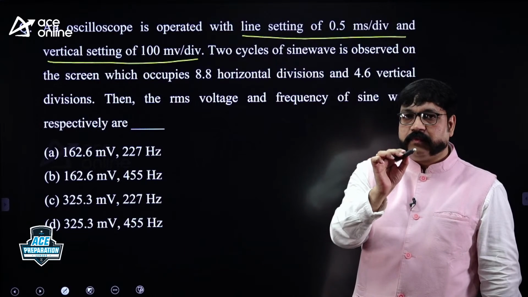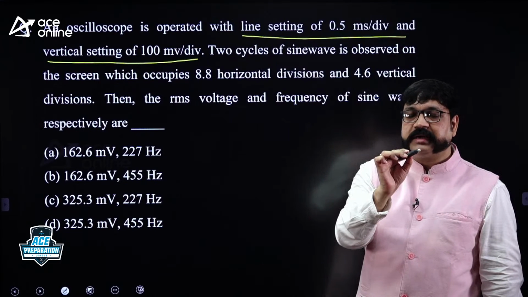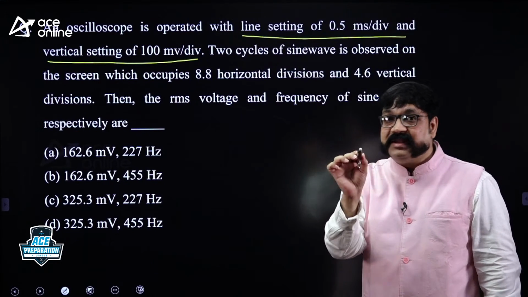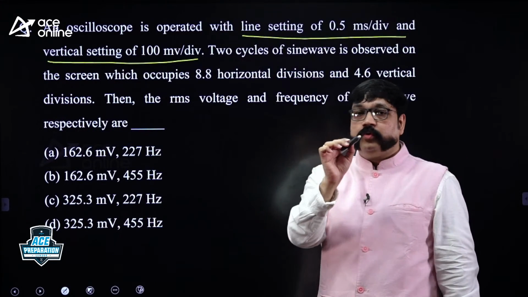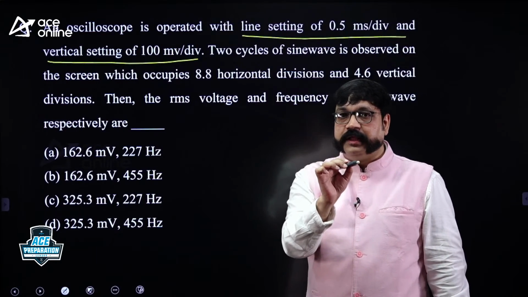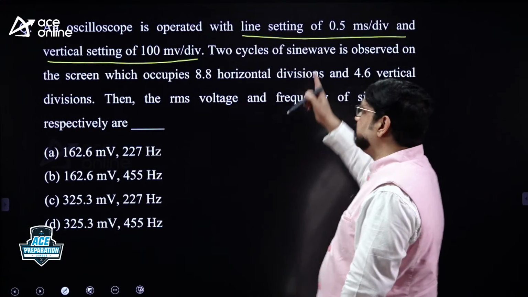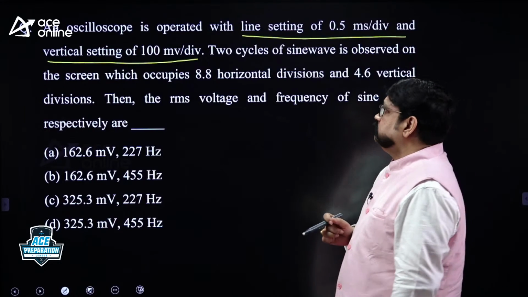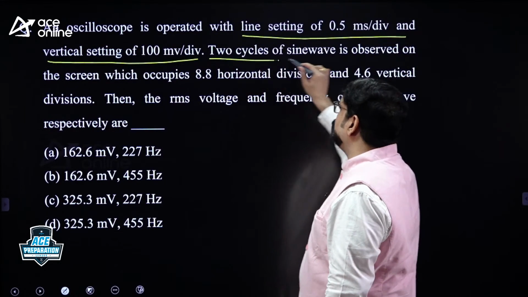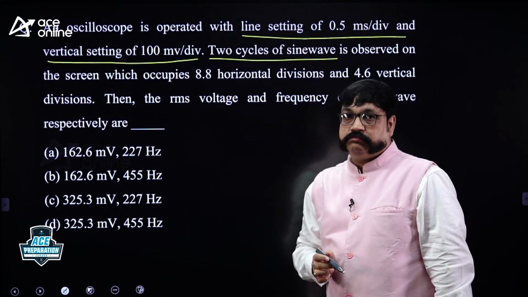The voltage required to move the electron beam, better say the spot on the screen, by 1 division is 100 millivolts per division. The time required to move that spot on the screen by 1 division is 0.5 millisecond. That is the meaning. These are the front panel control settings. And how many cycles do you now see? 2 cycles of sine wave.